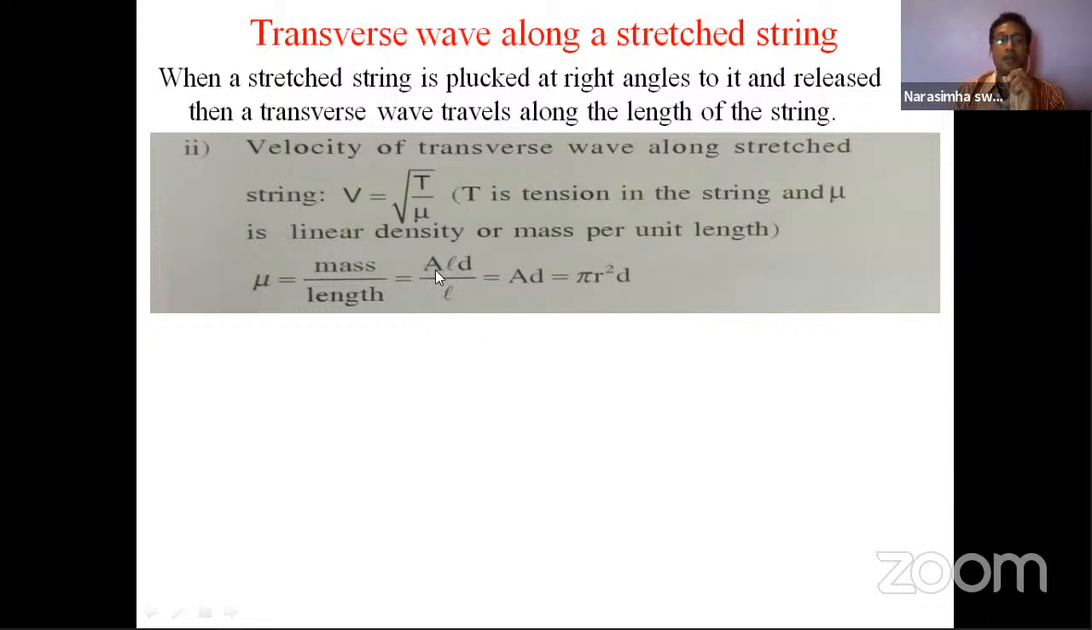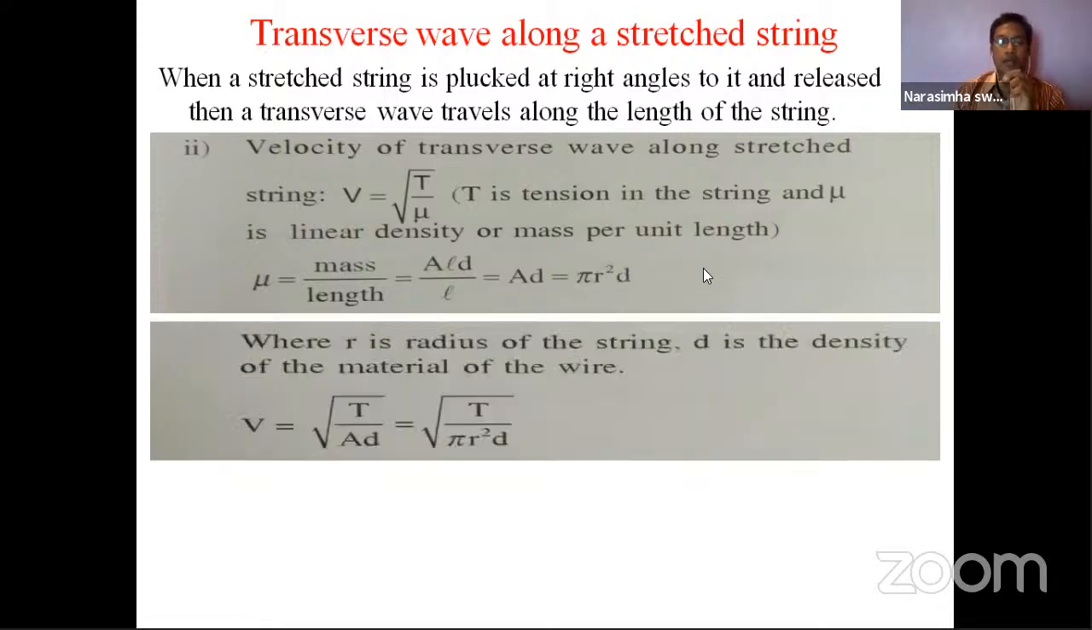Area into density, right? So volume is A into L, area into length, and D is the density, divided by length. Totally, A D you are getting, that is area into density. So pi r square D. So this is one of the equations related to the velocity, especially for the transverse wave in the stretched string.